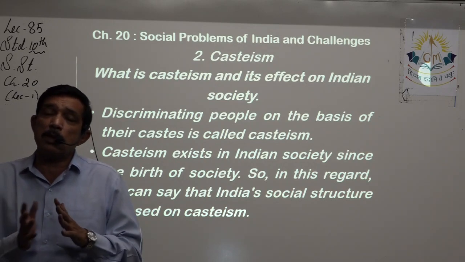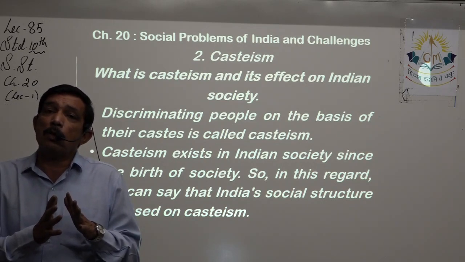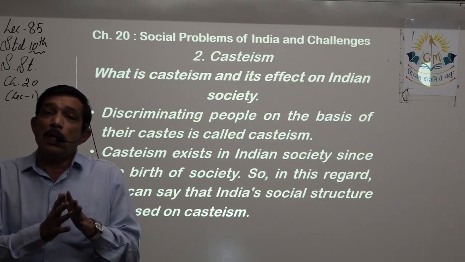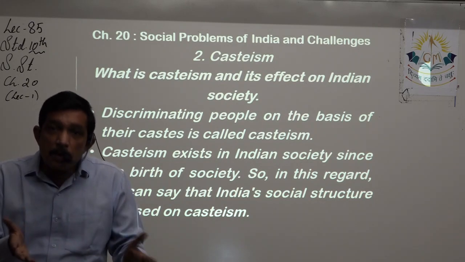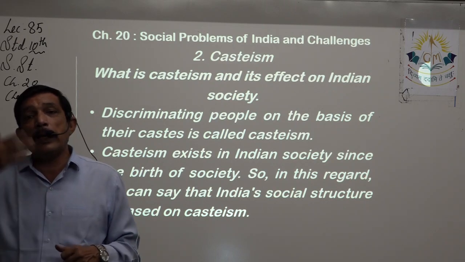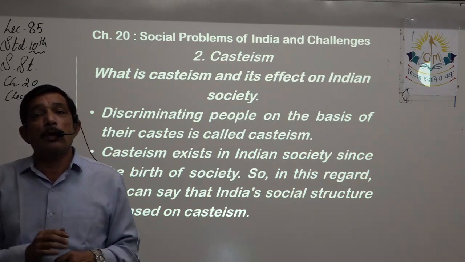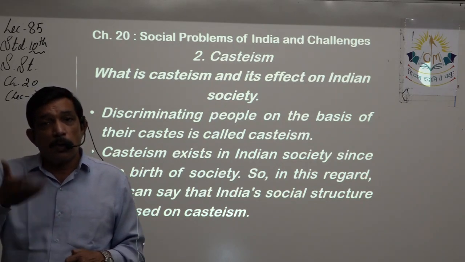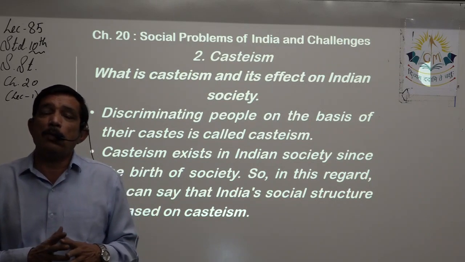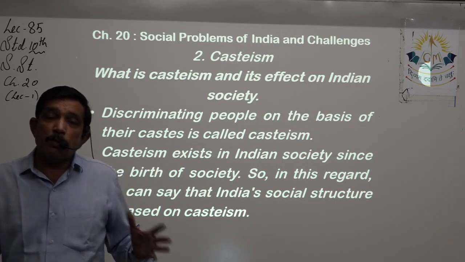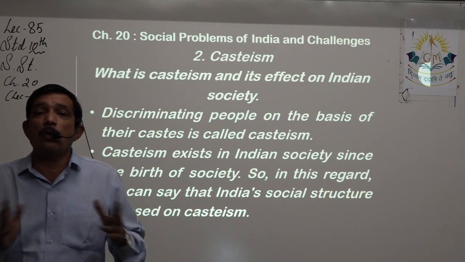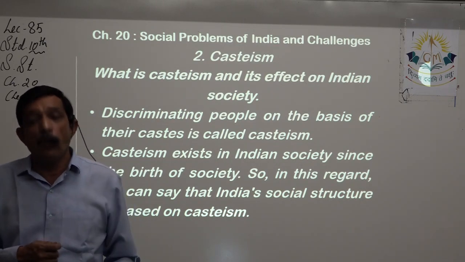That was the basic division of the society based on the work that they did. And then that thing continued, passed on from generation to generation, and then the society developed, population increased, and the whole of the society became divided into castes.